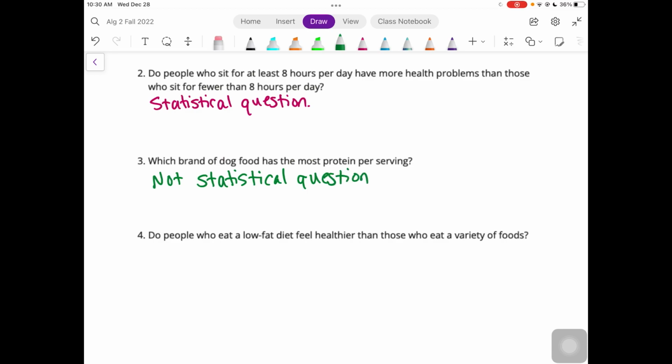Okay, and then, do people who eat a low-fat diet feel healthier than those who eat a variety of foods? And again, you're trying to compare two things. So that is a statistical question.